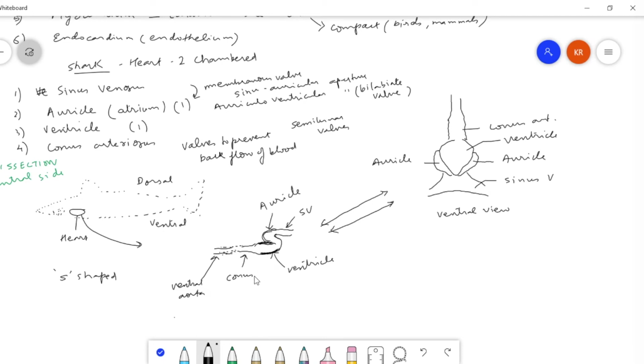And the same thing, if you try to look at it from the ventral side, this is when you do a dissection of the shark, this is how it will look, where we will see a triangular part at the bottom which we call the sinus venosus. Then on the top we will find a bag-like structure which is the ventricle, and on the two sides two pouches which we call auricle, and the ventricle is leading into the conus arteriosus.